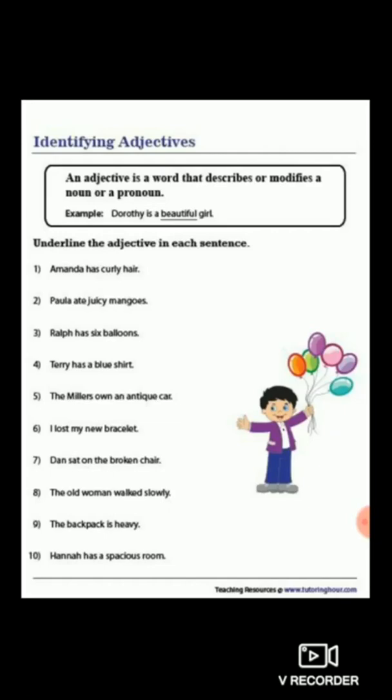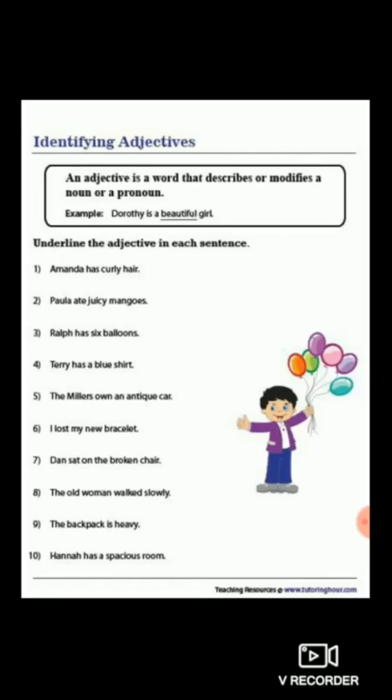The old woman walked slowly. Now, slowly is also the adjective of quality. How does the woman walk? Slowly. The backpack is heavy. How is the backpack? Heavy. So, heavy is your adjective. Which type of adjective? Adjective of quality.